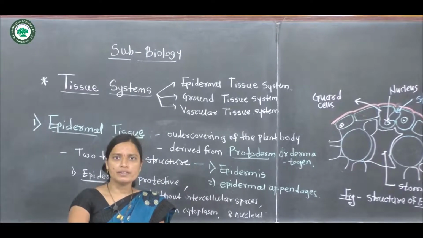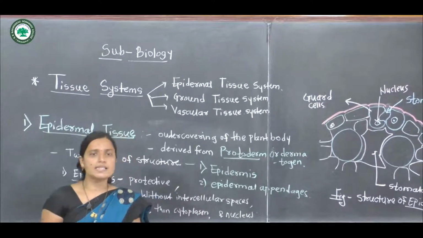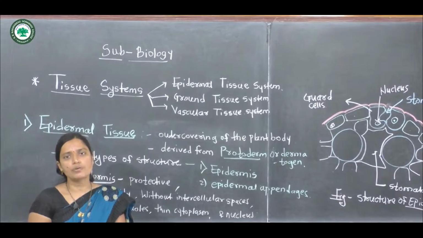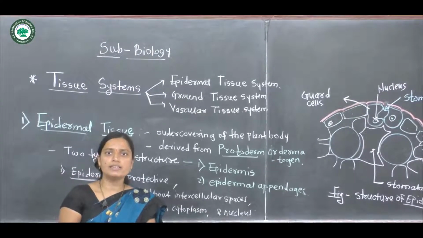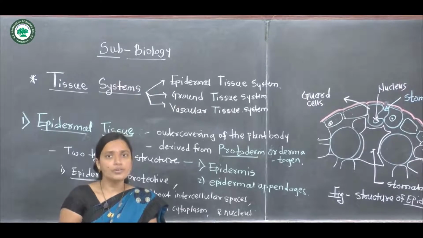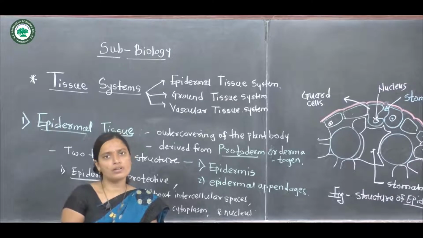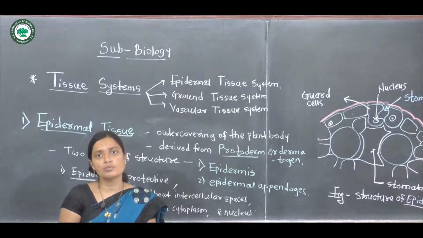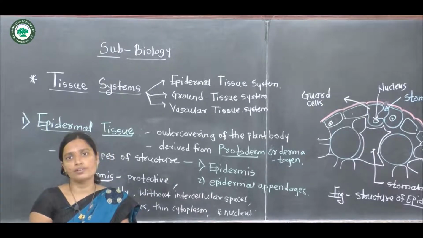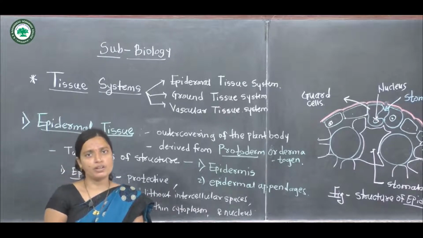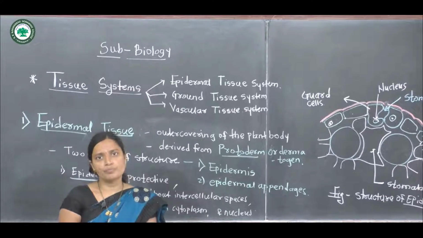The epidermis is the outermost covering of the plant body. This outermost covering is thick in nature, and this thick covering is called the cuticle. The cuticle is most important. It is a waxy thick layer formed on the outer surface of the epidermis, and it is called the cuticle.